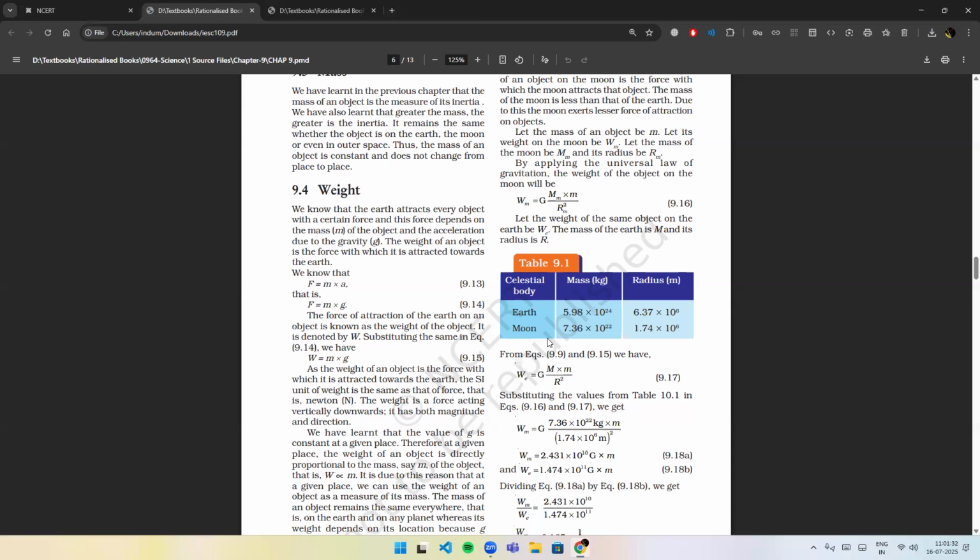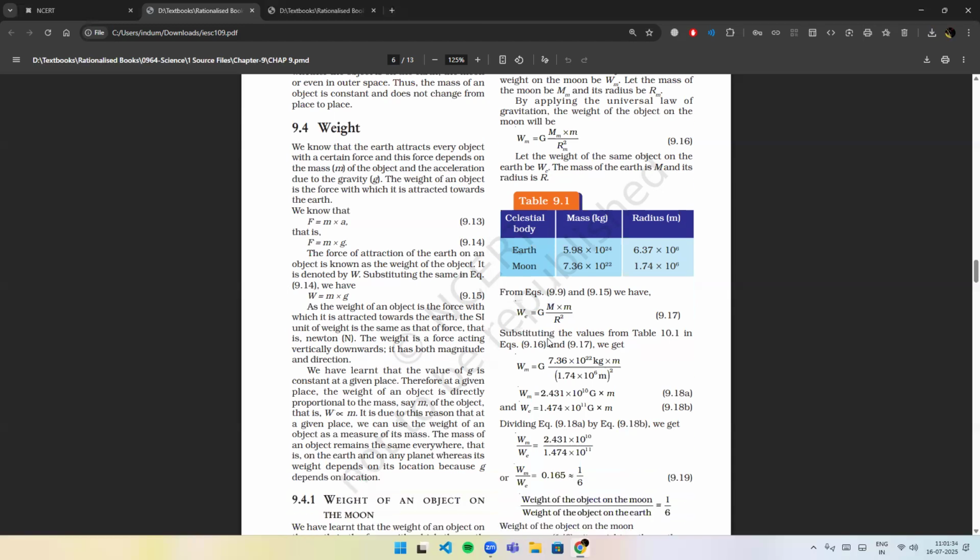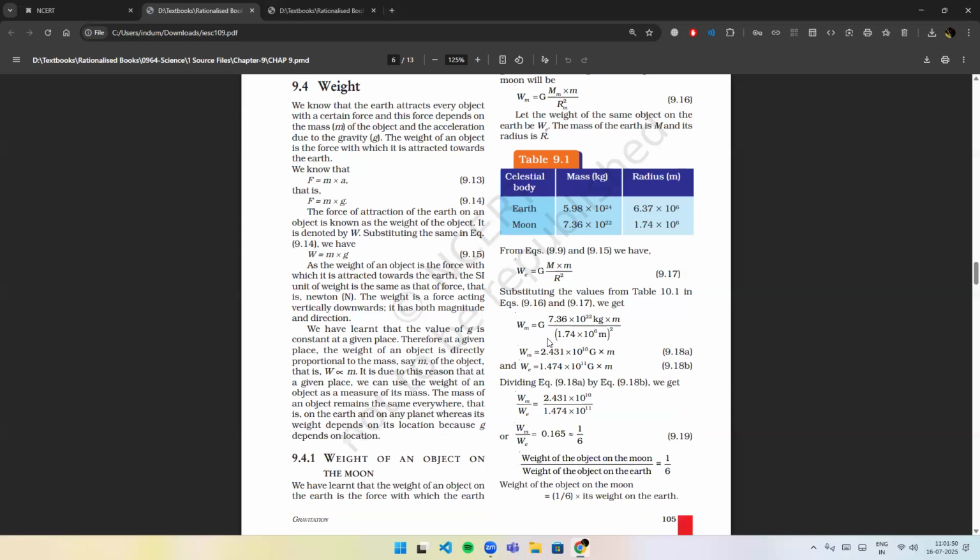Weight. We know that the Earth attracts every object with a certain force, and this force depends on the mass of the object and the acceleration due to gravity. The weight of an object is the force with which it is attracted towards the Earth. The force of attraction of the Earth on an object is known as the weight of the object. It is denoted by W. Substituting the same in equation 9.14, we have W = mg.